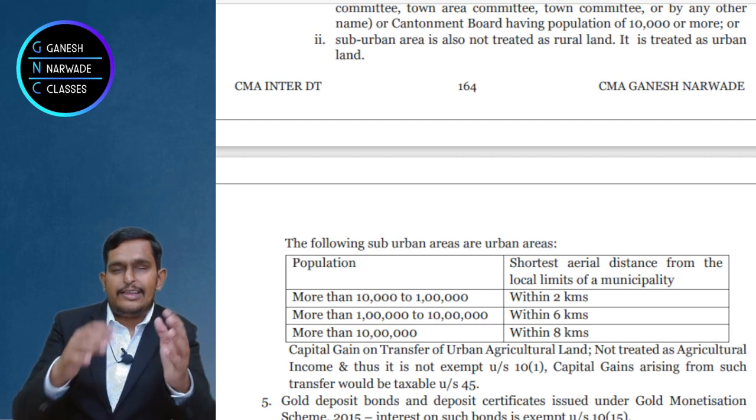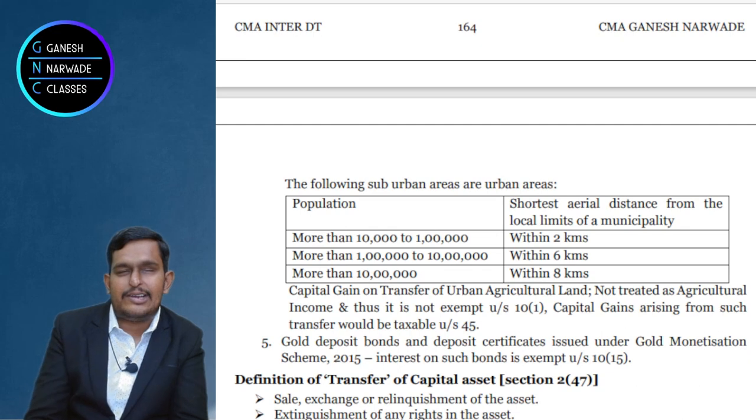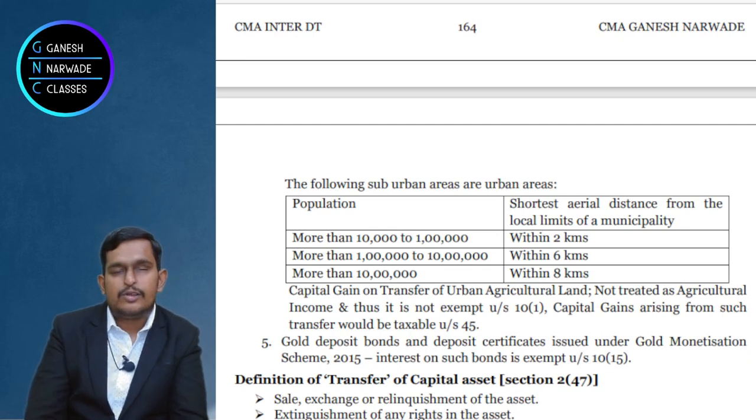That means if you sell these bonds, will capital gains be charged on it? The answer is no. No capital gains will be charged. Okay. Now on these bonds, government will pay interest to you. That interest is also exempt under section 10 subsection 15. Clear to all of you?